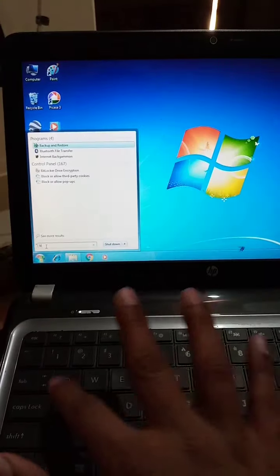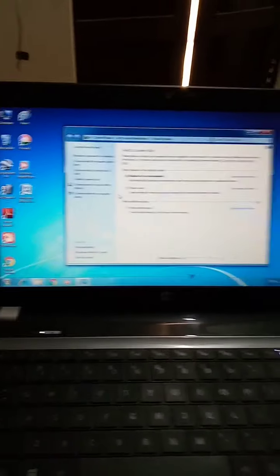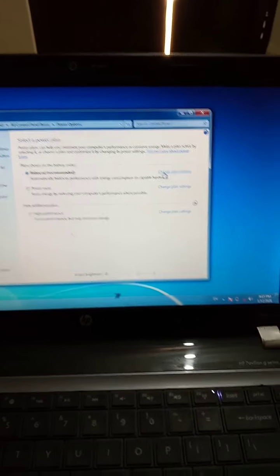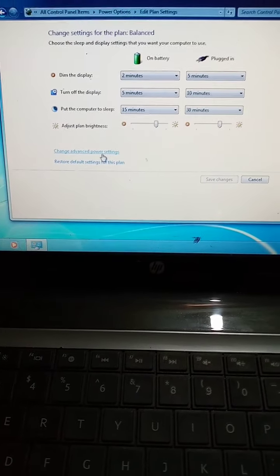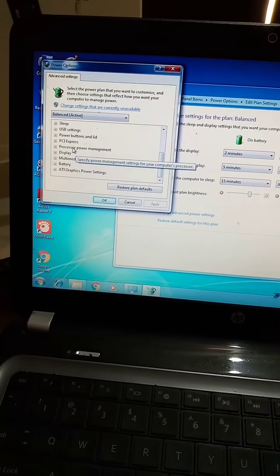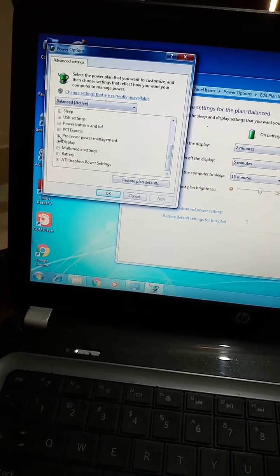You have to search battery in the Windows bar, change battery setting, and here you will see balanced, change plan setting, and you will have change advanced power setting. Then there are some properties.